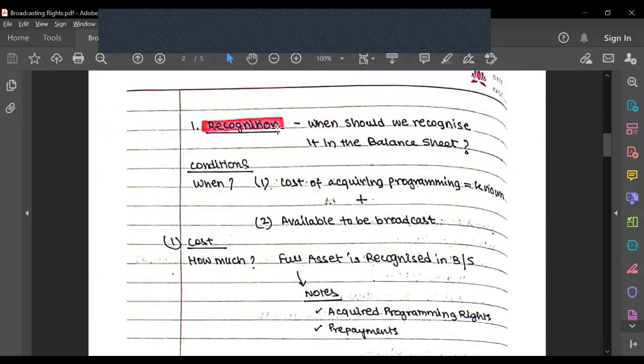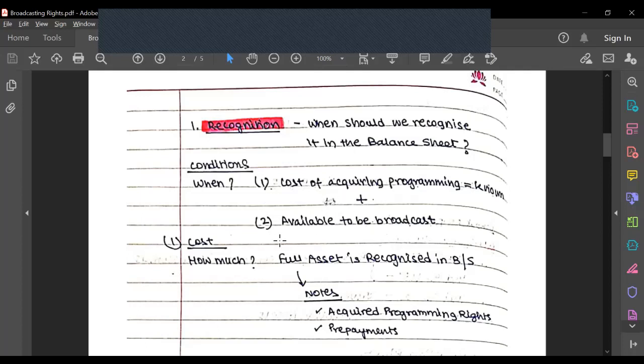Recognition is basically when we should recognize that asset in the balance sheet. The standard gives two conditions. One is that the cost of acquiring the programming is known and it is available to be broadcast. We should recognize that payment in the balance sheet only when we know the actual cost of programming and it is available to be broadcast.